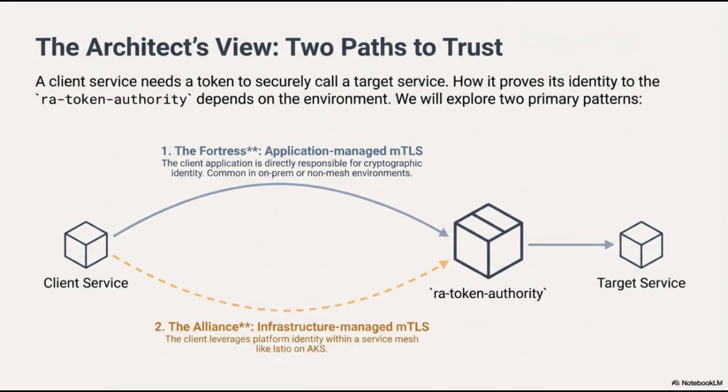The second pattern, the alliance, utilizes infrastructure-managed MTLS. Here, the client leverages the inherent platform identity provided by a service mesh, such as Istio running on AKS. By offloading identity management to the infrastructure, teams can simplify application logic while maintaining a robust security posture.